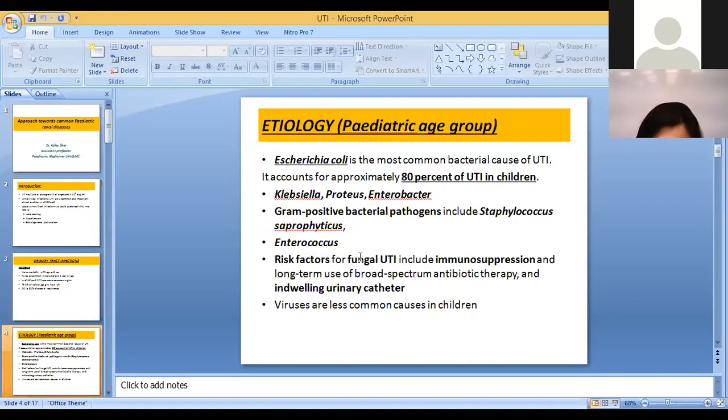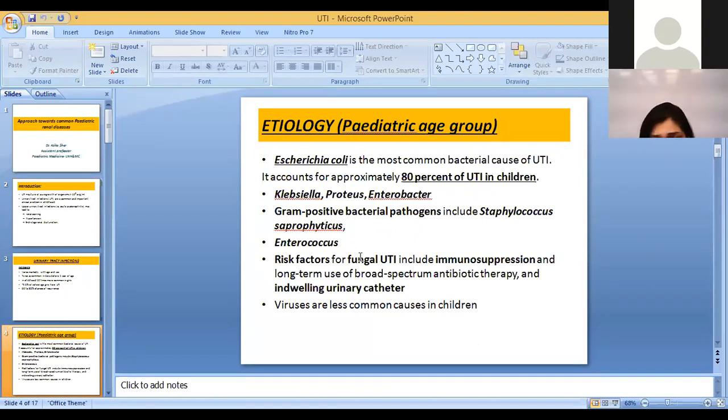When we talk about the etiology, we know that E. coli is the most common bacterial cause of urinary tract infection, and it accounts for approximately 80% of urinary tract infections in children. So if somebody asks you what is the most common organism which can cause urinary tract infection, it is culture proven, study based, literature based that 80% of UTIs in children are because of Escherichia coli, or E. coli.